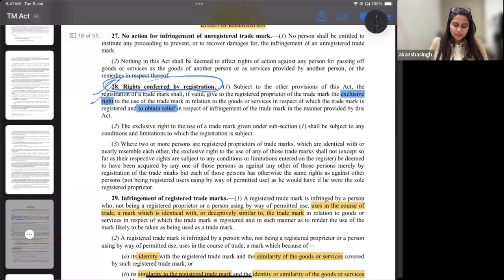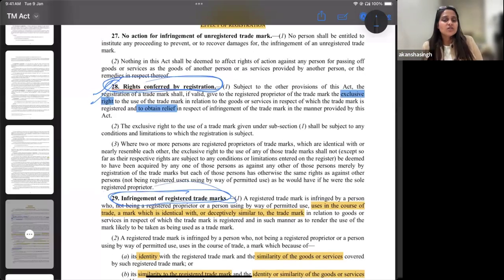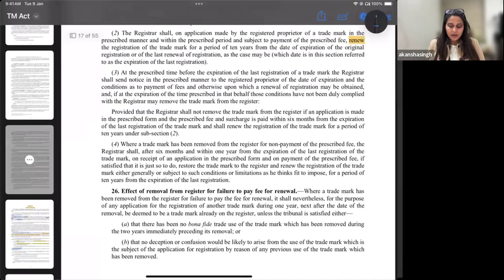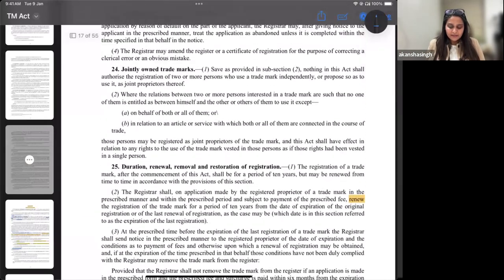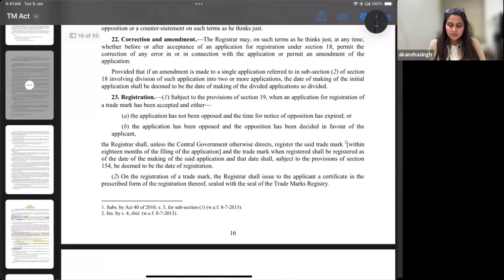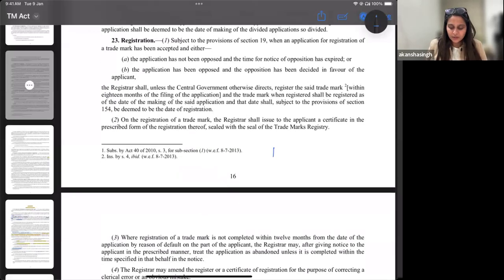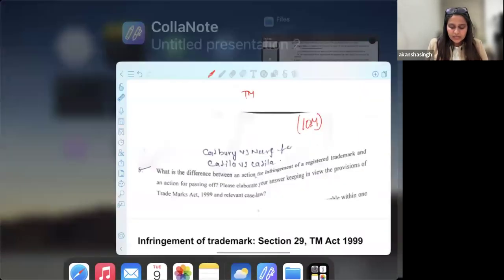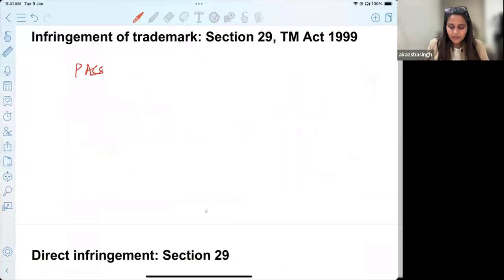And 29 talks about infringement of a registered trademark. So if you are infringing a registered trademark, it is very clearly so mentioned. But what about an unregistered trademark, right? What will happen when we have an unregistered trademark? So the remedy of passing off will apply. Now, what is passing off? Let me just write here. It is basically a tort.